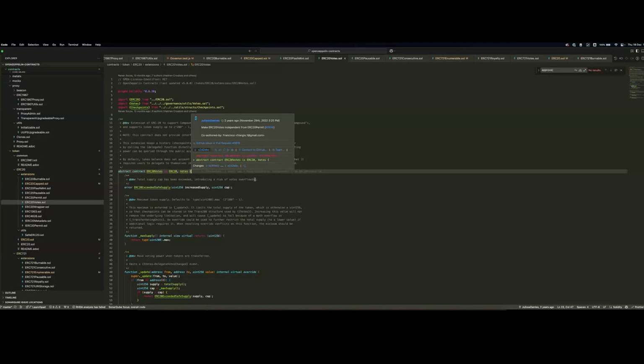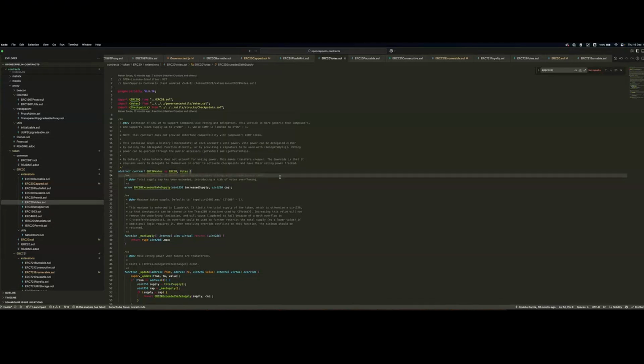This one is particularly at heart for us, for the vBetter DAO, because the vote contract actually extends this ERC20 implementation. What this implementation allows is checkpointing of the voting power of a user in time. But why would we need this?